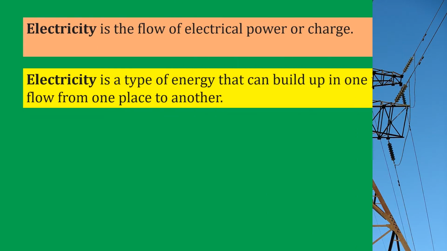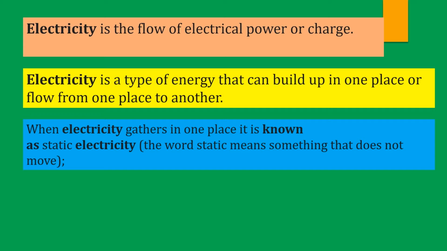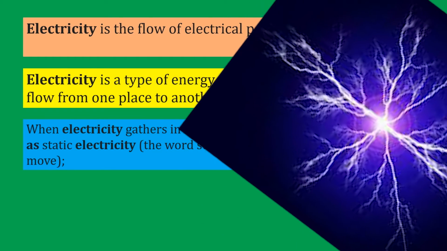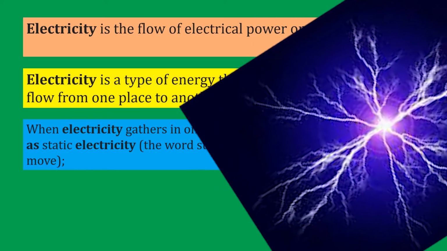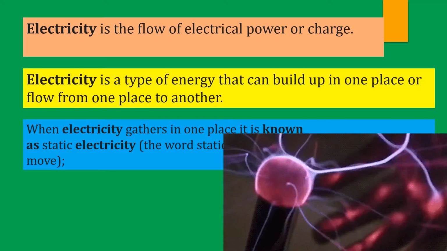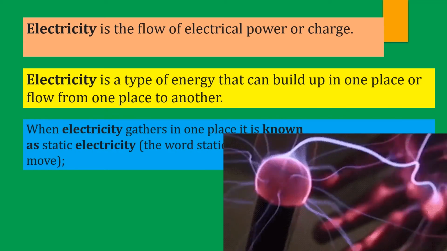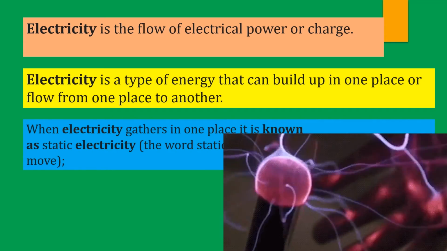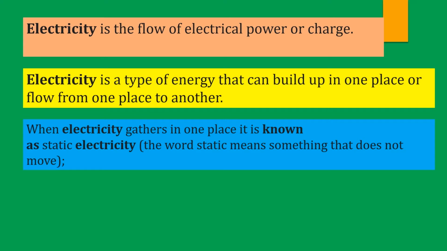That is basically electricity. When electricity gathers in one place and it is static, it is not moving, that one is termed as static electricity. And we are going to study static electricity in a chapter called electrostatics at A-level physics. So we are emphasizing that the word static simply means something that does not move.